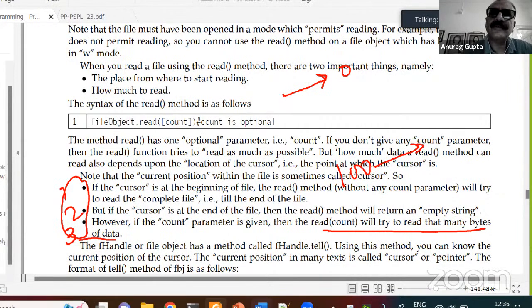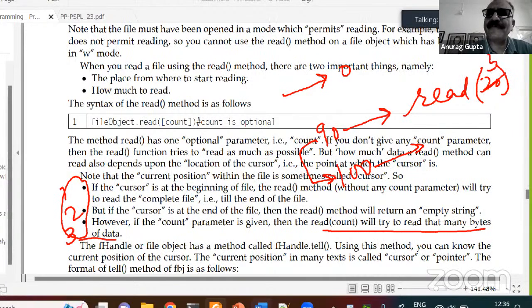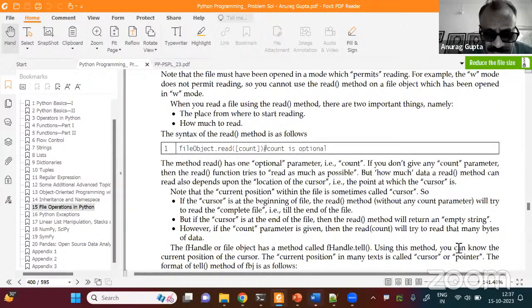Suppose the cursor is at 90, and you give a read with a parameter of 20. It will give you from 90 to 100. But if you give a read with a parameter of 5, it will read from 90 to 95. You need to check whether it starts from 0 or 1, check that on your own. But the basic idea is that the amount of data that the read function will read depends upon two things. Number one, the place where your cursor is, and number two, the number of bytes which you ask that particular read function to read. Is this clear? Yeah? You can move ahead.